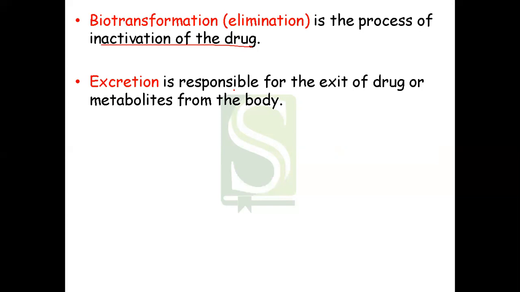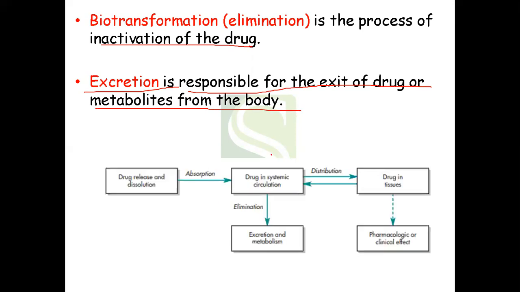Now, what is the use of this metabolism? Once your drug is converted into a more polar state, it can be excreted easily from your body. Okay, so that is the importance of metabolism. It converts the active ingredient into an inactive metabolite. Okay, so the next step is excretion. Excretion is responsible for the exit of the drug or the metabolite from the body.